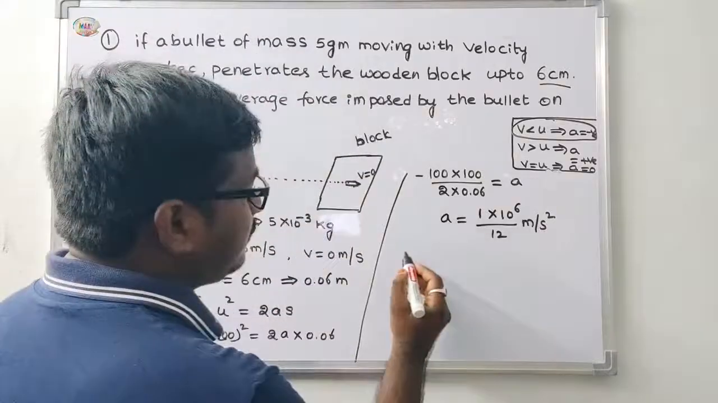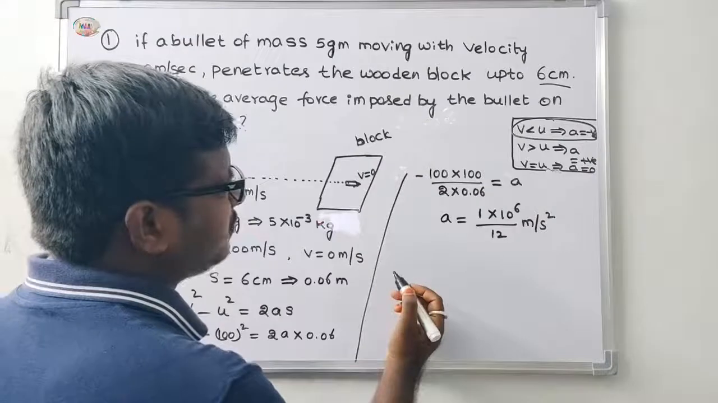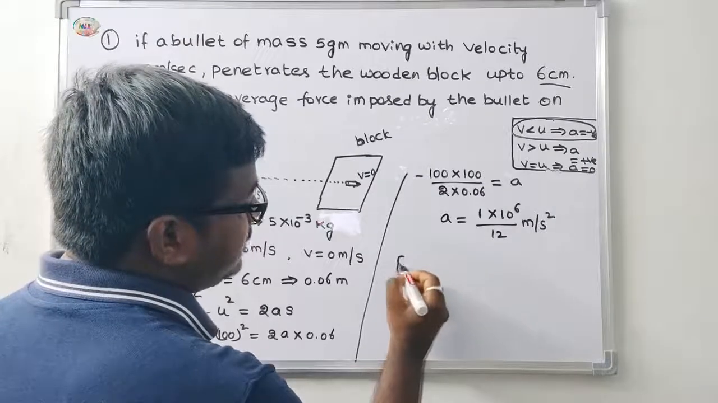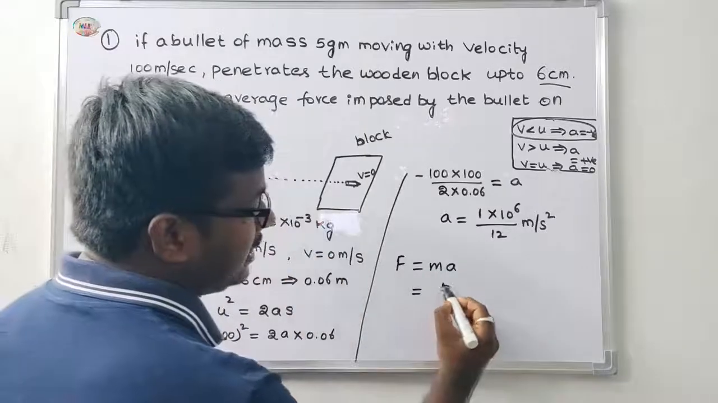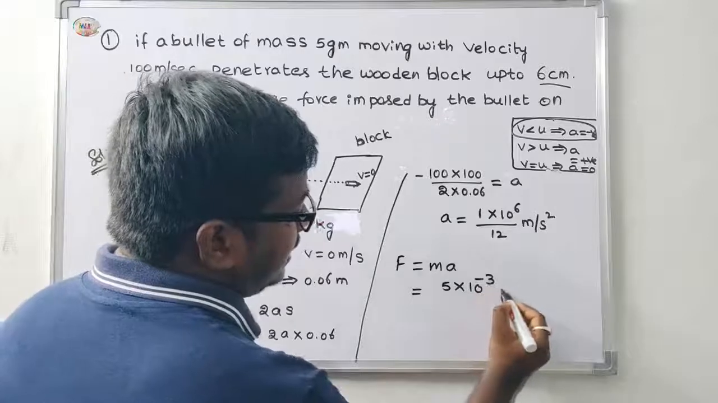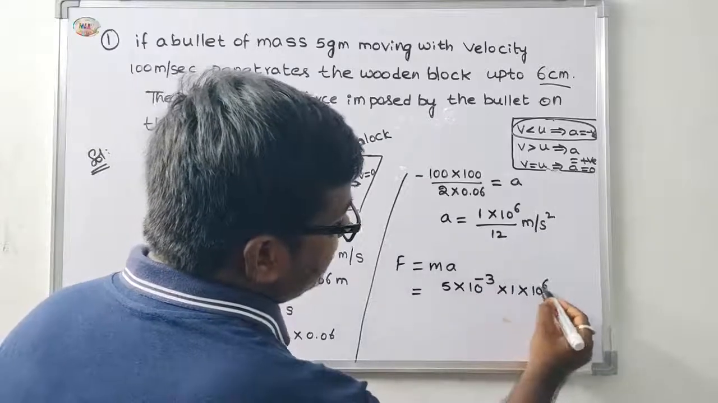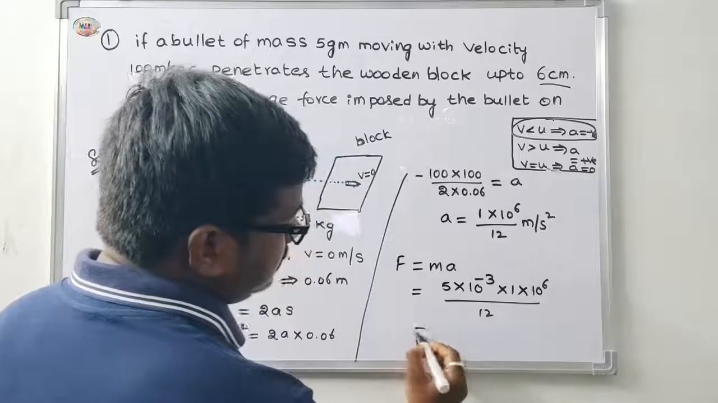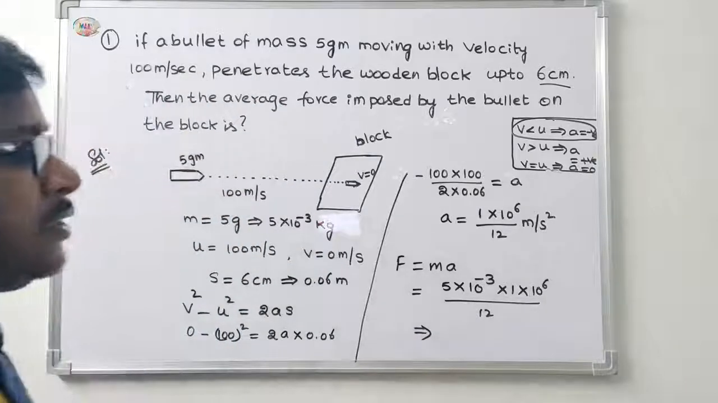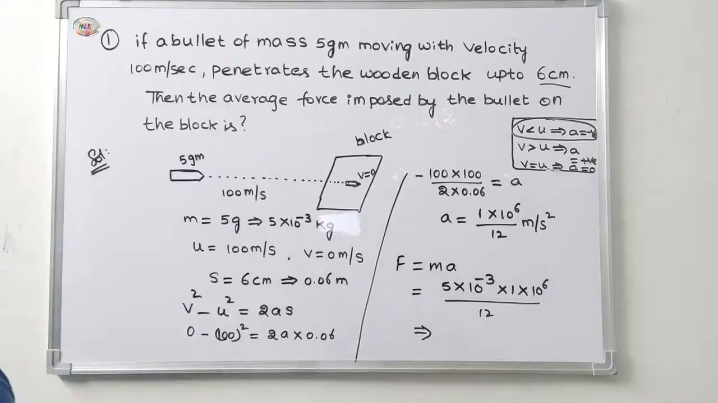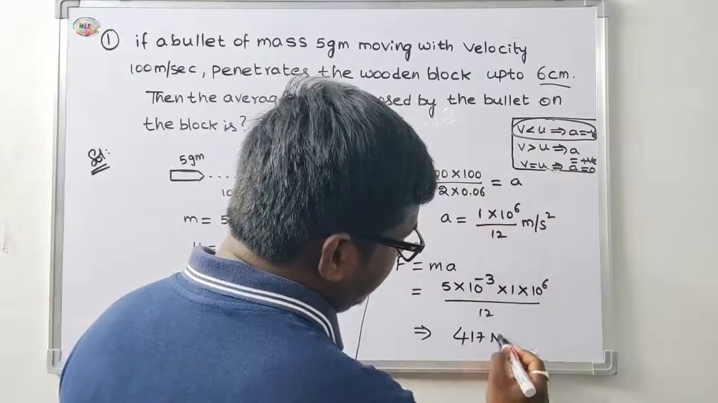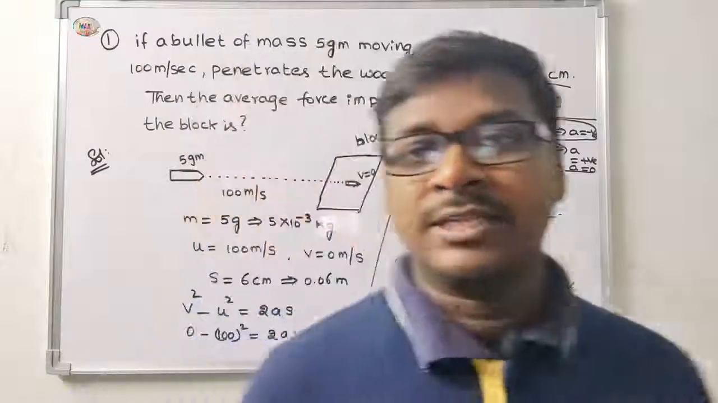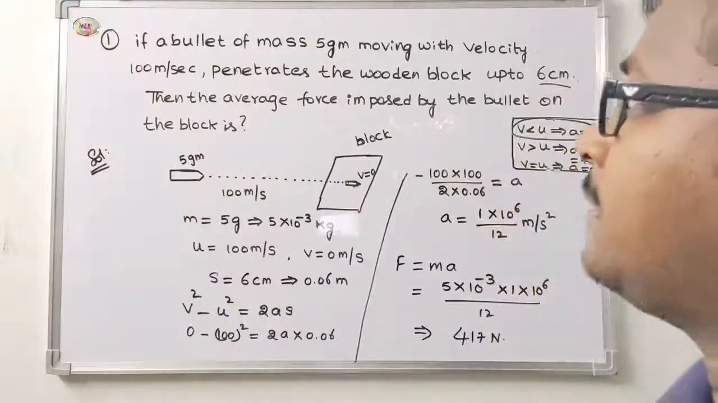Okay, for the retardation force, the force F is equal to m into a. Here m is 5 into 10 power minus 3 into 1 into 10 power 6 by 12, that is equal to, simply say, 417 Newton. This is the problem. This is a very important problem for CBSE and NEET level.